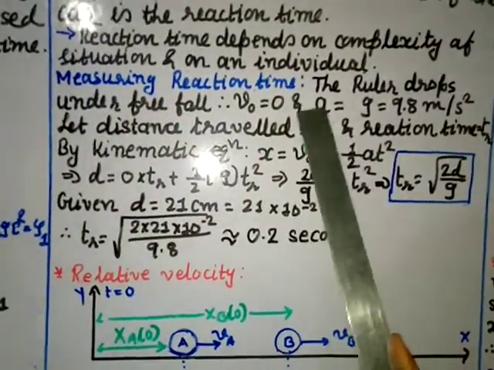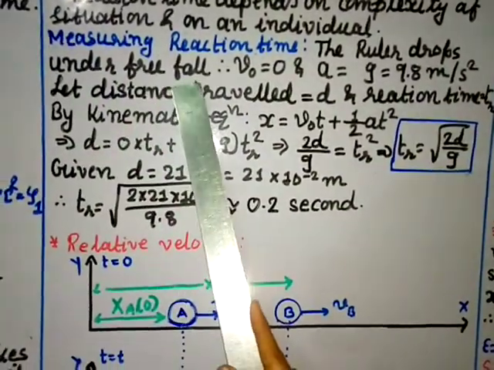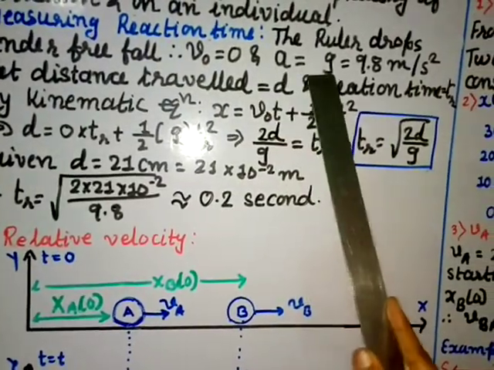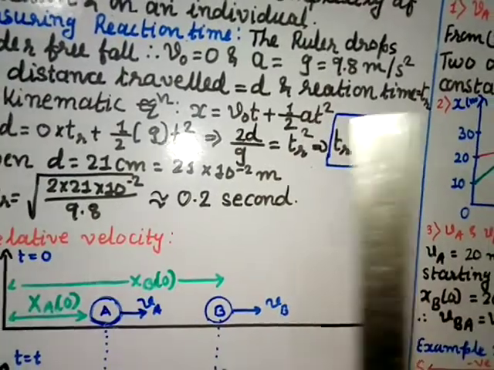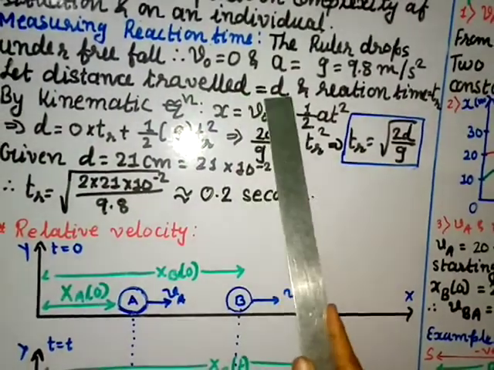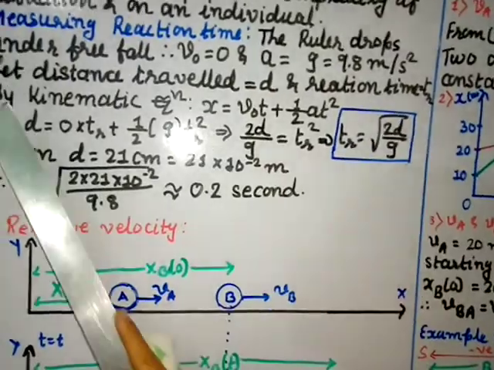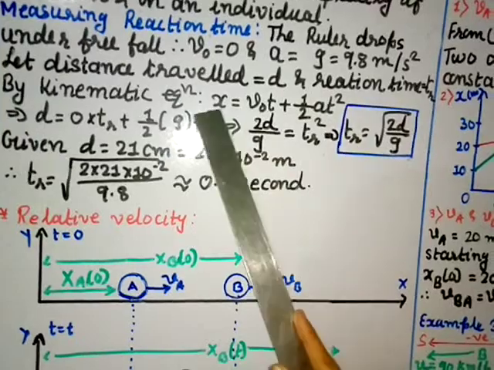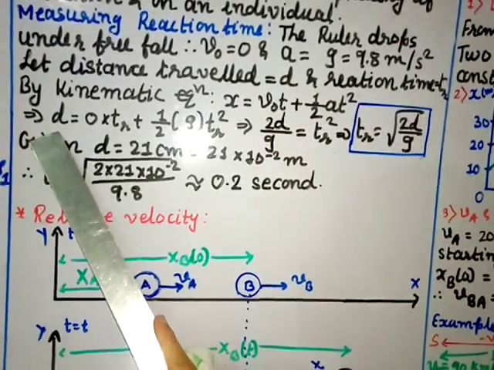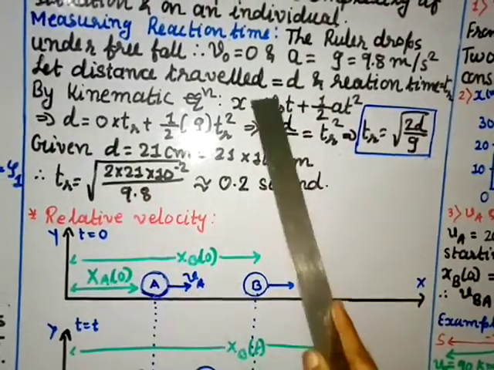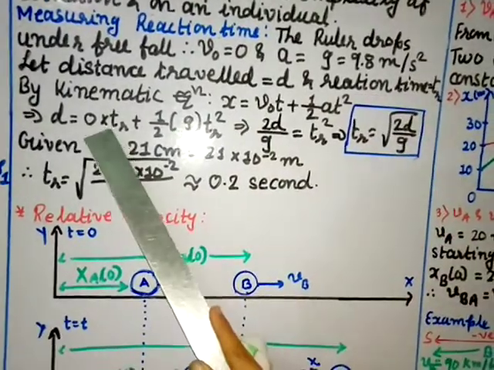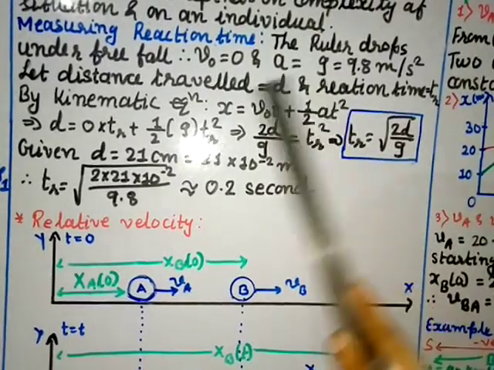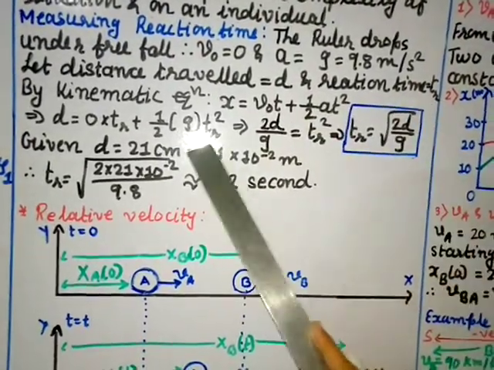Measuring reaction time. The ruler drops under free fall, that means initial velocity v naught equal to 0 and acceleration due to gravity g is equal to 9.8 meter per second square. Let the distance traveled be d and the reaction time tr. By the kinematic equation, x is equal to v0 t plus 1 by 2 a t square. The x value is the distance d, equal to initial velocity 0 times t, where t is the reaction time tr, plus 1 by 2. Instead of a, it is acceleration due to gravity g, and t is tr square.